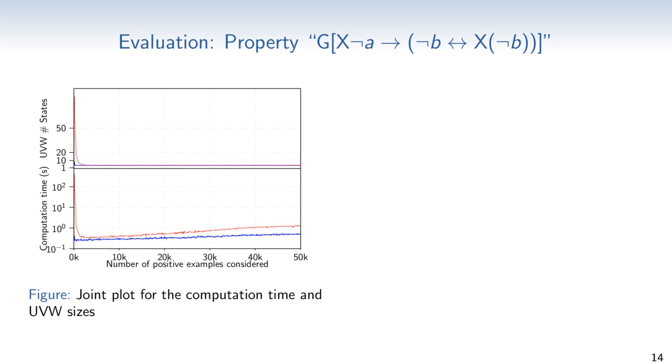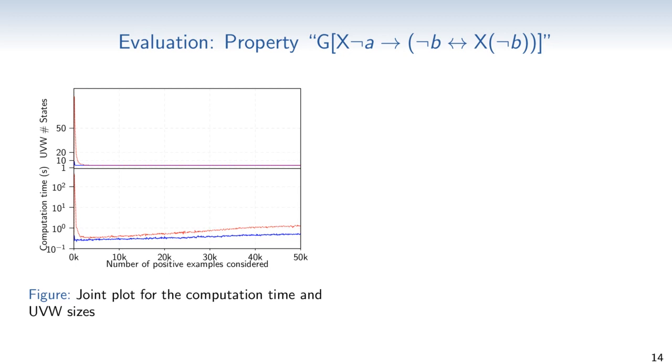At the top of the figure, you can see the number of UVW states for different numbers of positive examples. The full 50,000 generated positive examples are only used for the data points at the very right of this figure. For all other data points, learning was done with fewer examples. It can be seen that for a chain length of 2, the computed automaton is always small, while for a chain length of 3, the computed UVW can be quite large if not enough examples are available. This happens here at the beginning. Otherwise, the resulting automaton is also very small. This is actually a property of the problem that our learning algorithm solves.